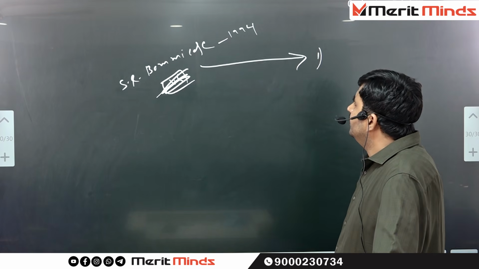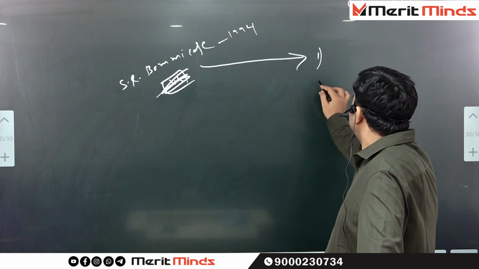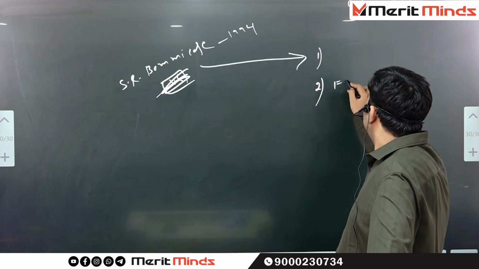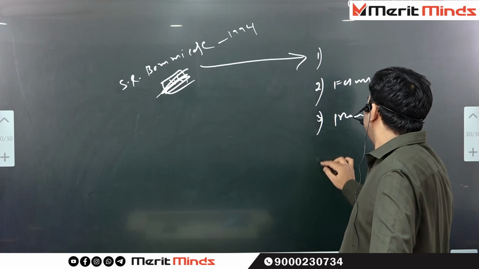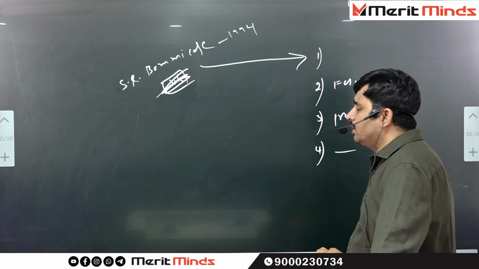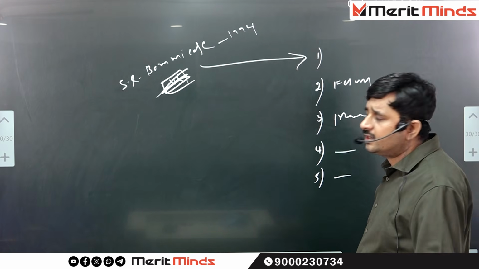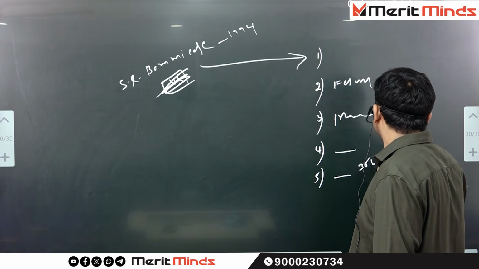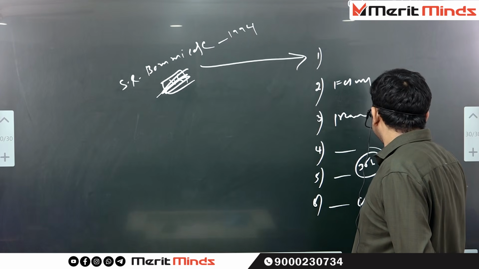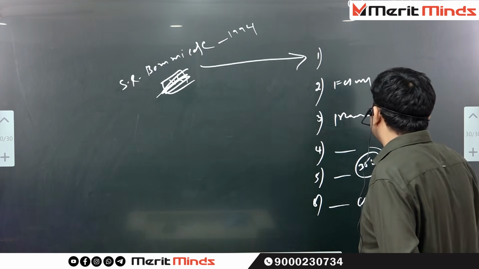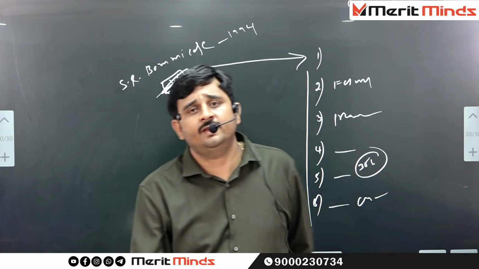Not only that, in the SR Bommai case, we have a chance to observe so many points. Number one, secularism is part of the basic structure. Number two, federalism is part of the basic structure. Number three, the preamble is part of the Indian constitution. Number four, remarkable changes in central-state relations. Number five, in which circumstances 356 is allowed to be imposed, in which circumstances it is not allowed. Next, the CM needs to prove his majority only in the Vidhana Sabha, not in Raj Bhavan. Like this, so many points we have a chance to observe in one single case.